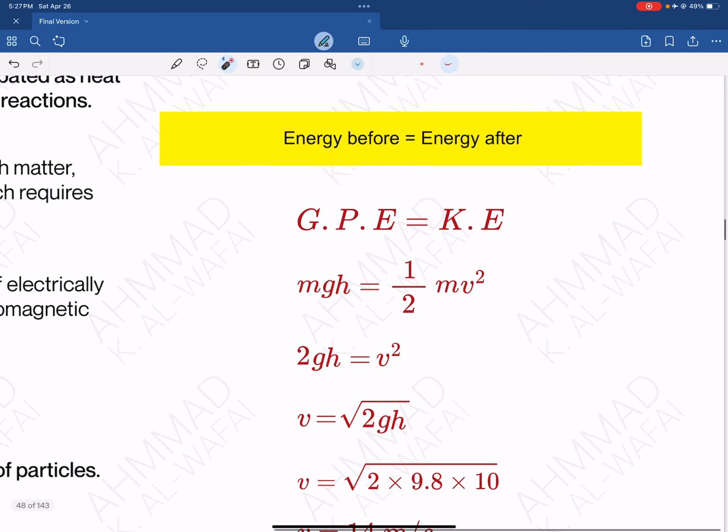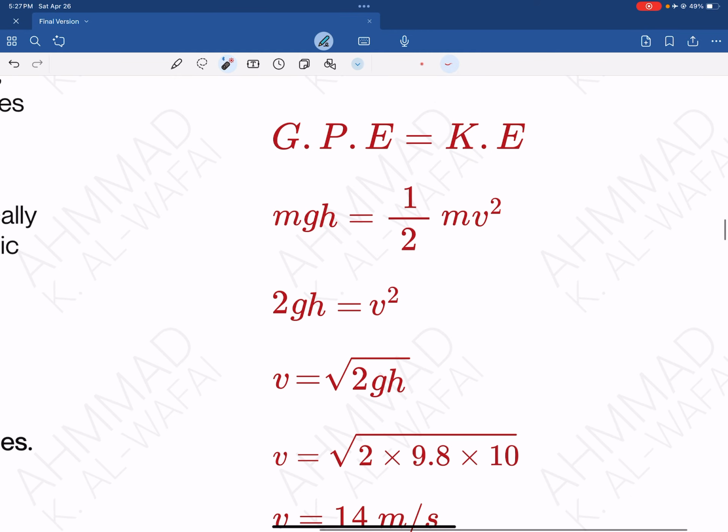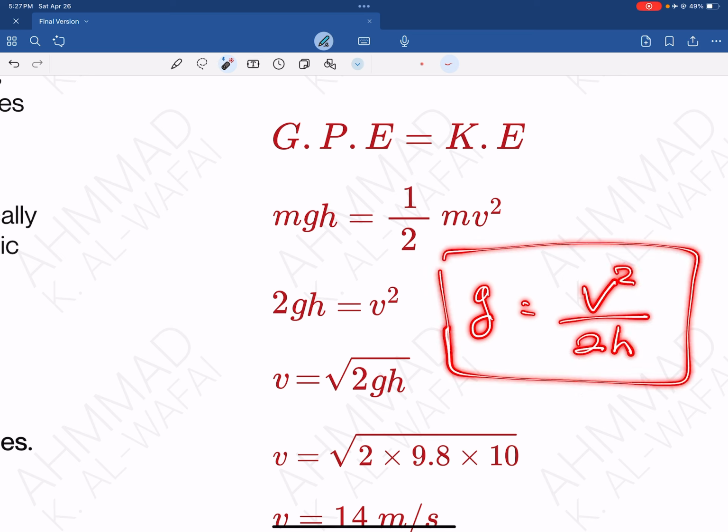Also, the last thing they could also ask you for, they could give you the rest and ask for the gravity. If you want to get gravity given height and velocity, gravity is going to be equal to v squared over 2h, and this is a question that actually came in the past papers.